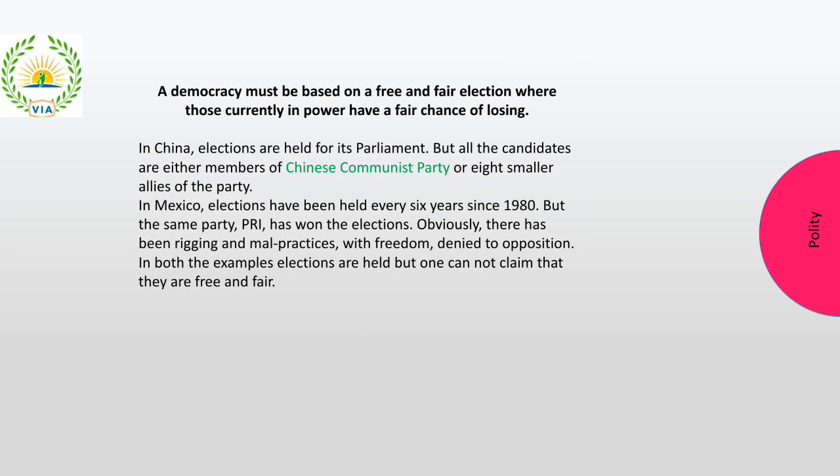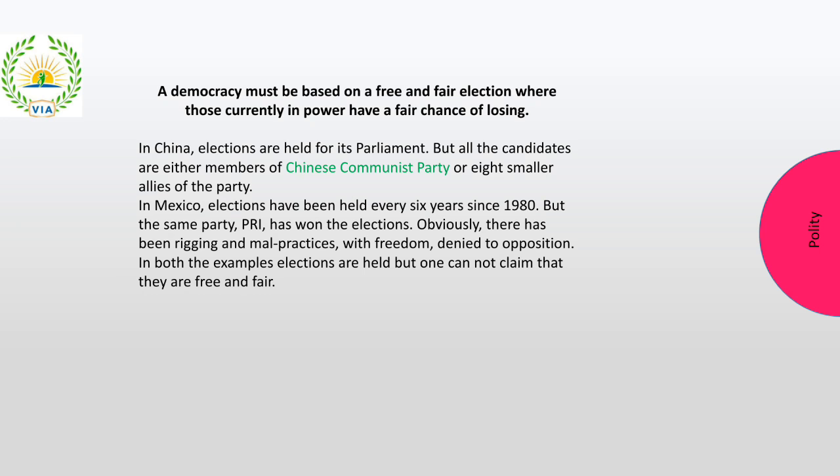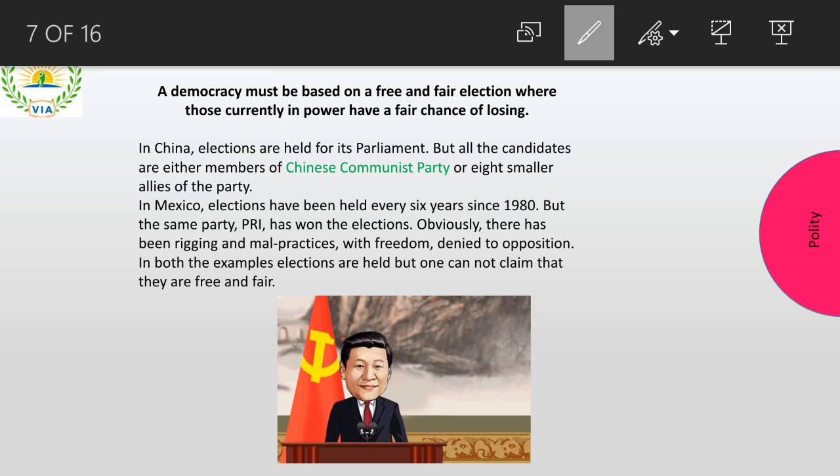So let us see the second feature, a very, very important feature, right? And this also belongs to one country. I hope all of you are able to understand which country, right? So what happens in China? I have very specifically mentioned this, right? The Chinese Communist Party. Now these I have associated with 8 small allied parties, okay? Now what happens is, the Chinese Communist Party does not allow any other party to come up.